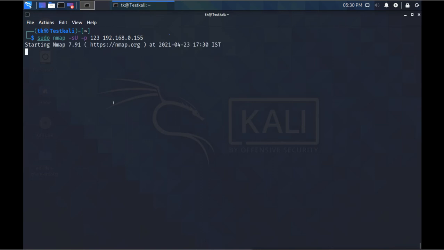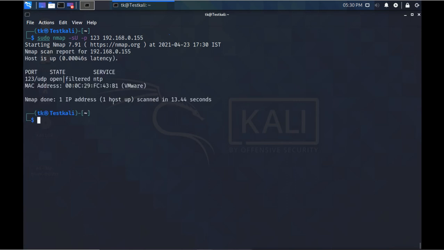And if you see that the NTP service is running, that means if port number 123 is open, it is an NTP server. Then we can use the ntpq commands to get this information. Here, it is saying that UDP port 123 is open on this server, that means it has the NTP service running.